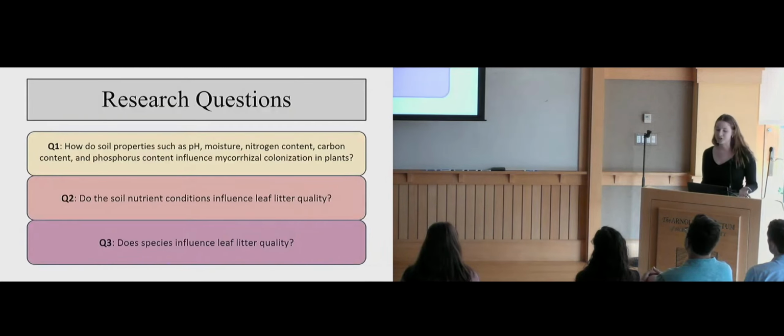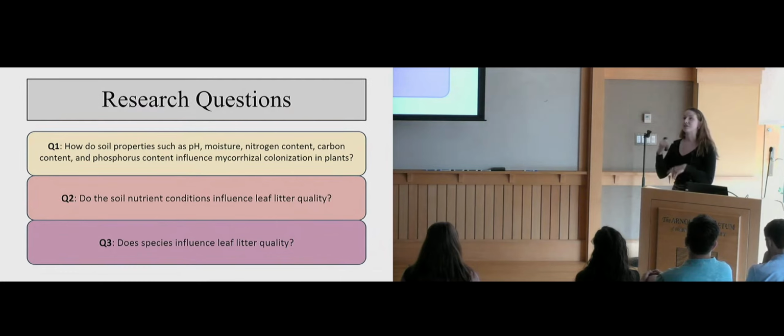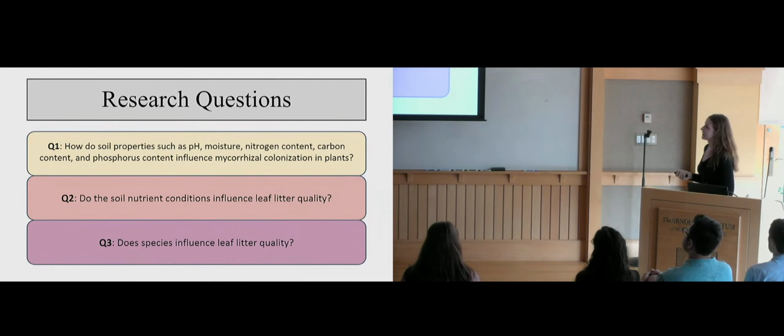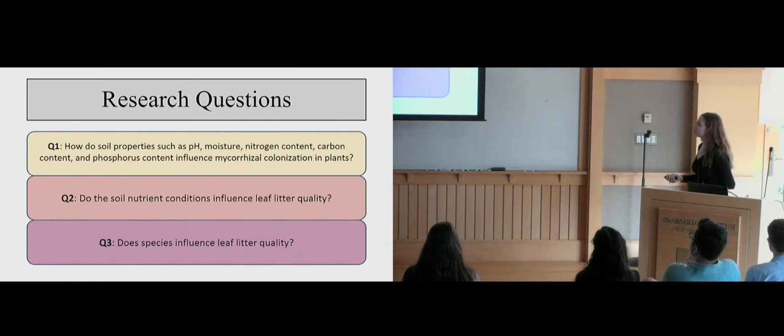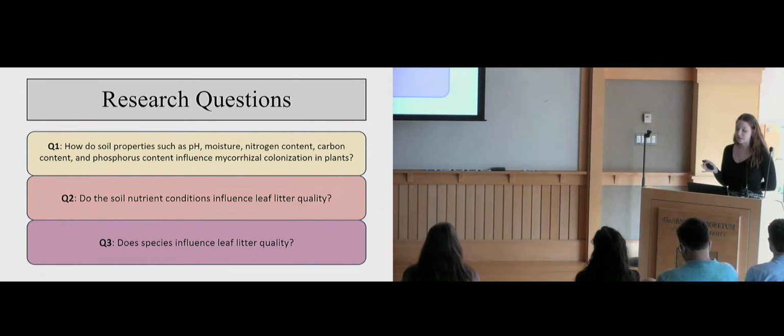So there are many questions that you can ask if you want to figure out exactly which factor is driving this cycle, but this summer I looked at these three questions. First, how do soil properties such as pH, moisture, nitrogen, carbon, and phosphorus content influence mycorrhizal colonization in plants? Two, do the soil nutrient conditions influence the leaf litter quality? And three, does species influence leaf litter quality?